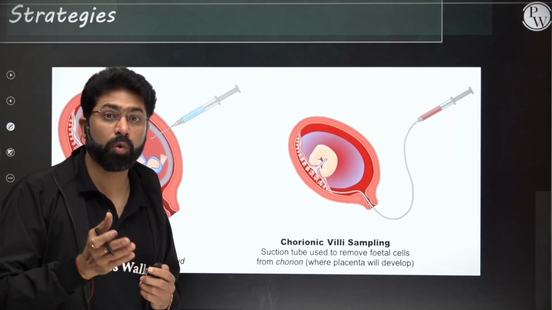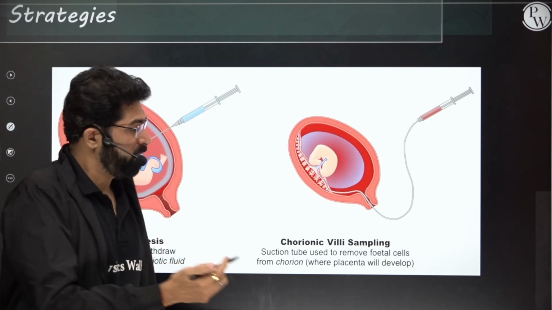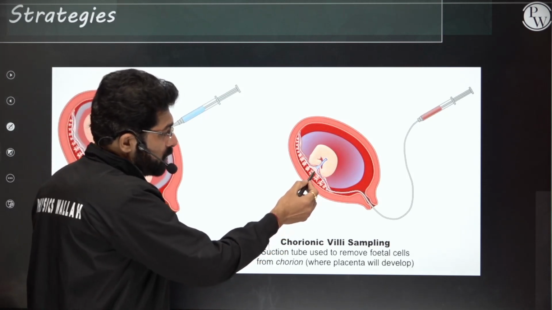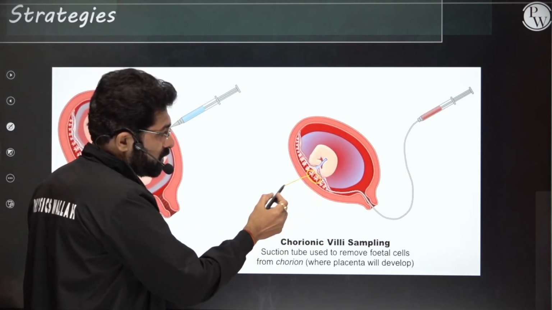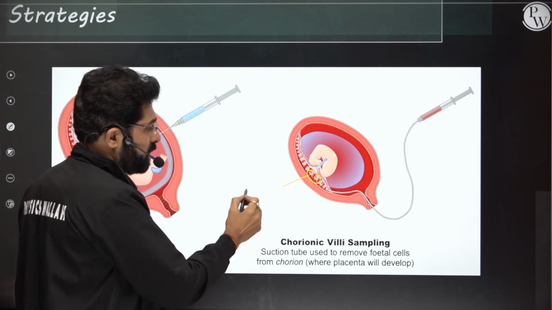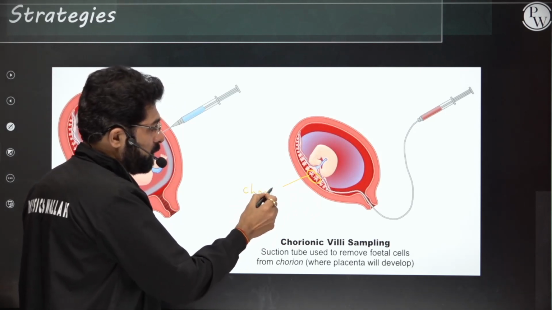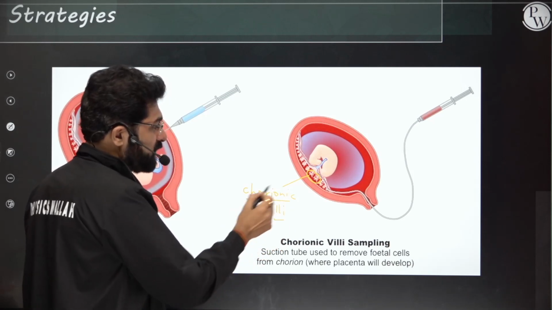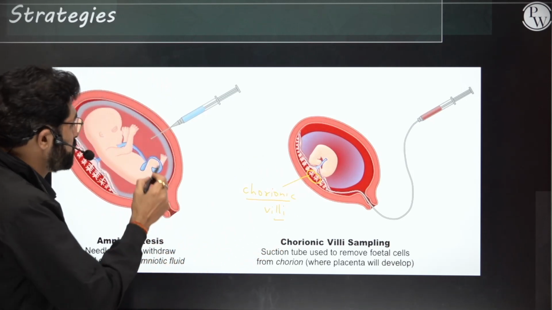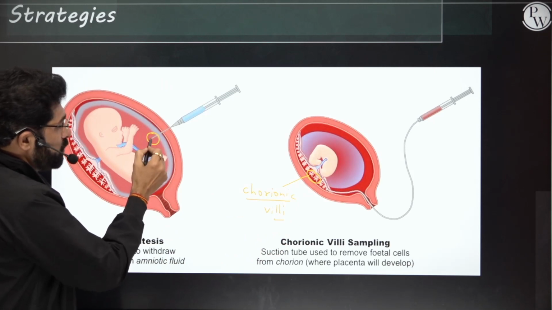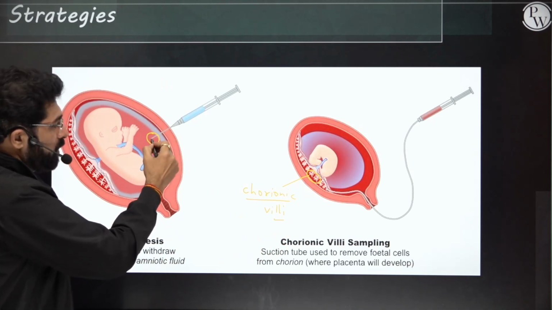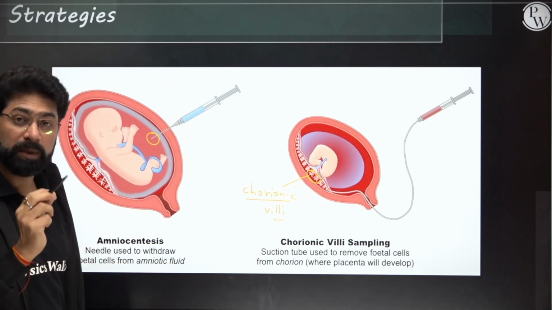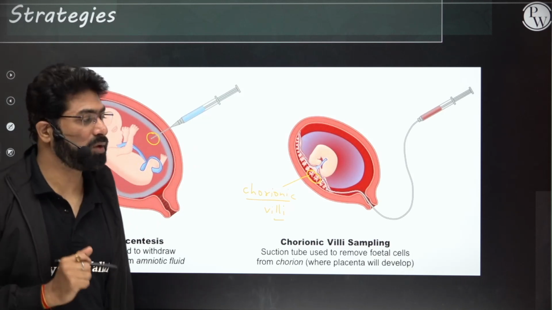As the word says, chorionic villi sampling means you're going to use chorionic villi samples. So this is the chorionic villi. You're going to use a sample from this part, whereas in amniocentesis, you're going to take out some part of the amniotic fluid. Is it okay?